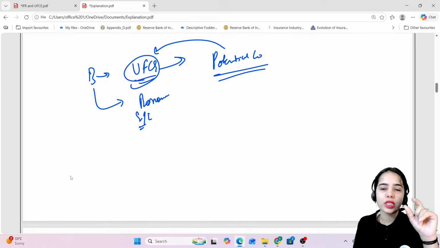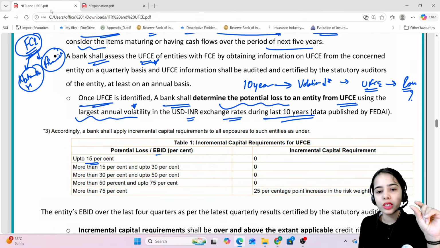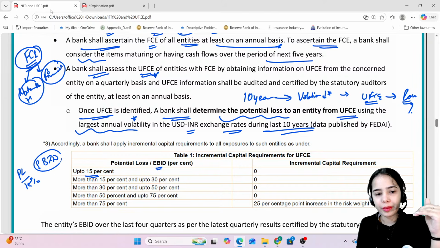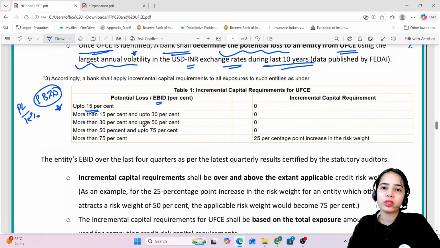Now if this potential loss is very small, if the potential loss is up to 15% of the earnings before interest and depreciation of the entity, that means the company has enough earnings to handle the loss as well as to make the repayment to the bank.